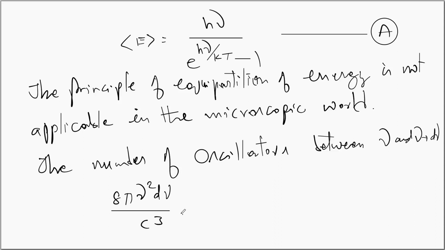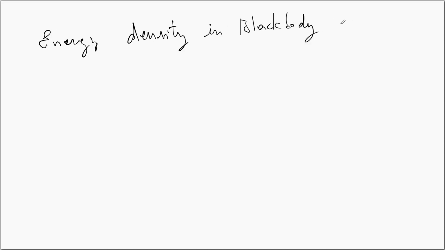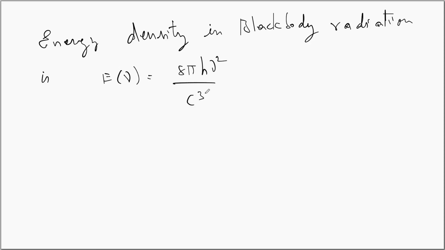By multiplying this with the average energy of the oscillators, Planck obtained the energy density in blackbody radiation. So energy density in blackbody radiation is E nu is equal to 8 pi h nu cube by c cube into 1 over exponential h nu by kT minus 1.